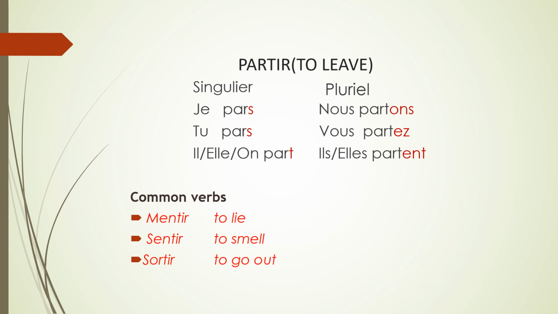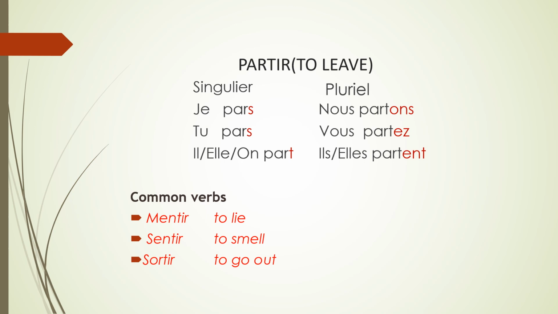Let's see an example of TIR group of verb, partir, to leave. Here it is in the singular form. We have removed TIR and the new endings are S, S, T, and in the plural form we have removed IR only and the endings are ONS, EZ and ENT, which is similar to the normal ER group of verbs.